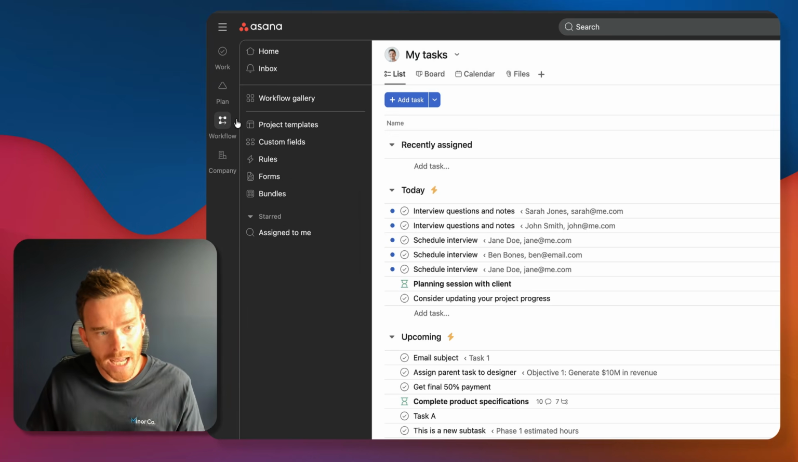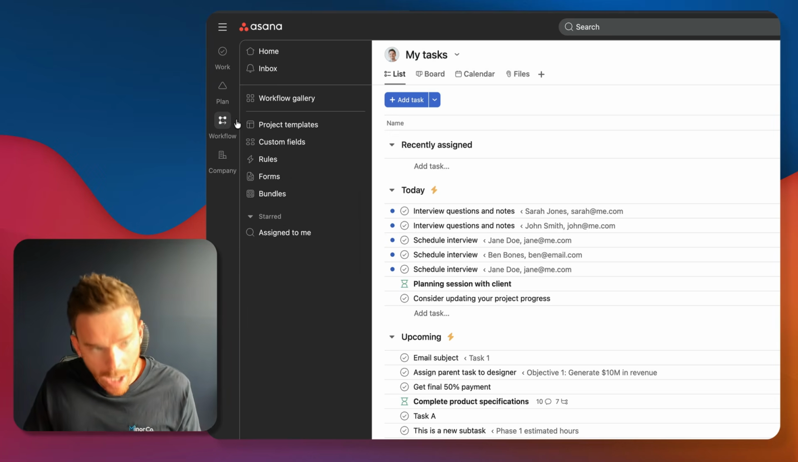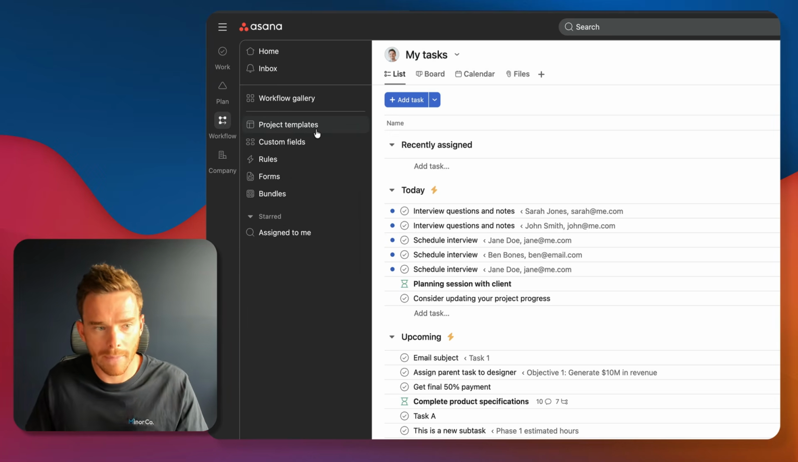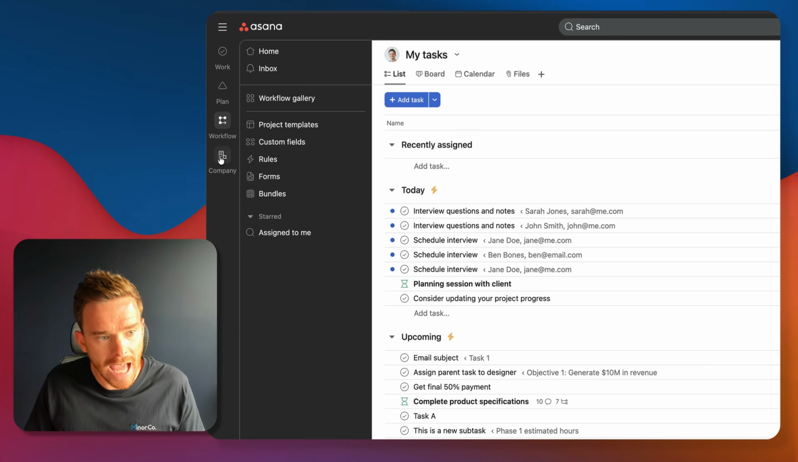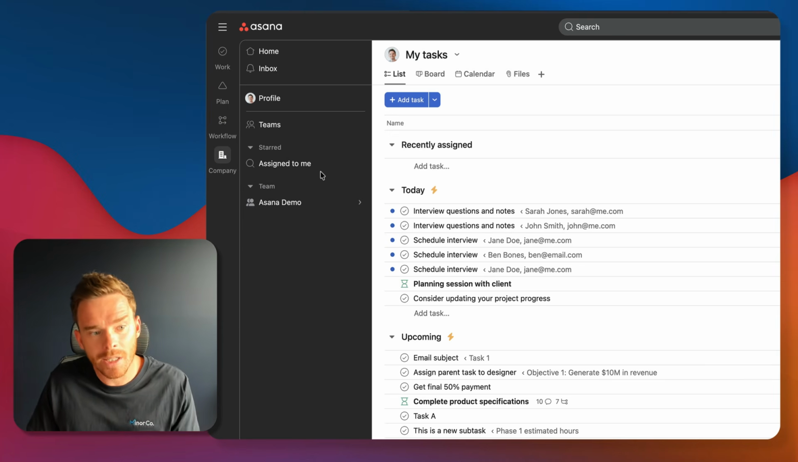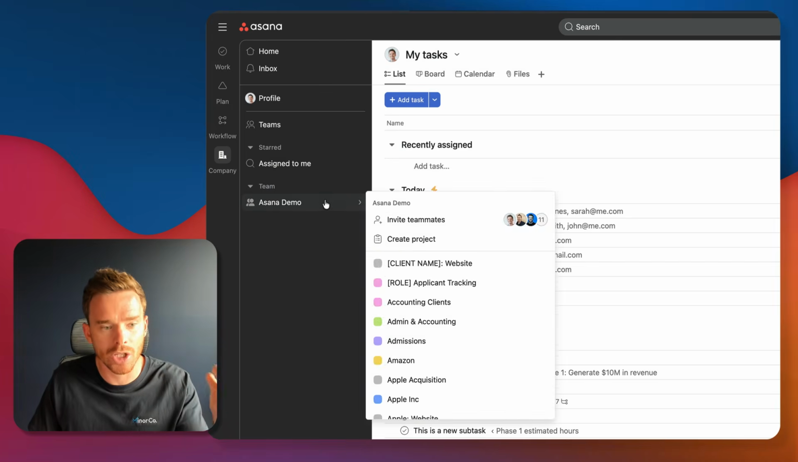On the Workflow tab, this is again more powerful features in Asana. It's where you can manage things like project templates, create custom fields, create rules, which is really handy for automating your workflows. You can set up forms and create bundles. Again, we have more videos on these features. And finally, on the Company tab, this is where you can create and manage your teams.